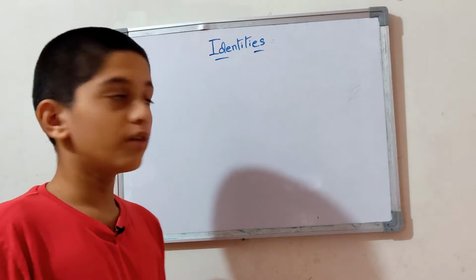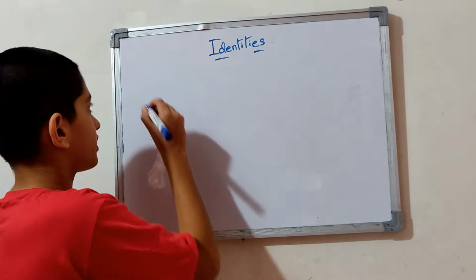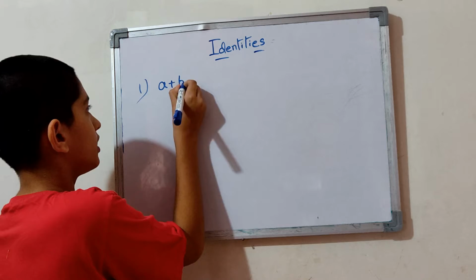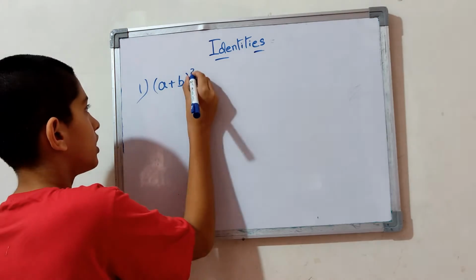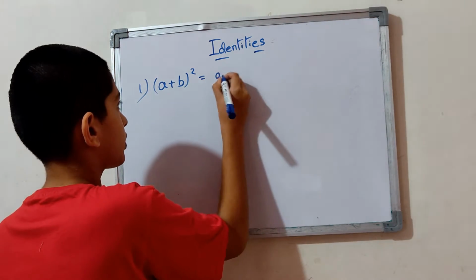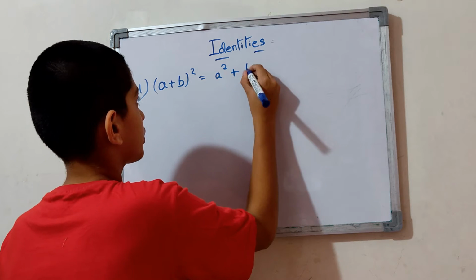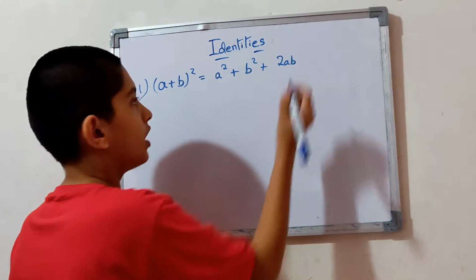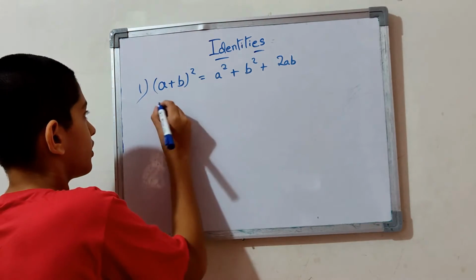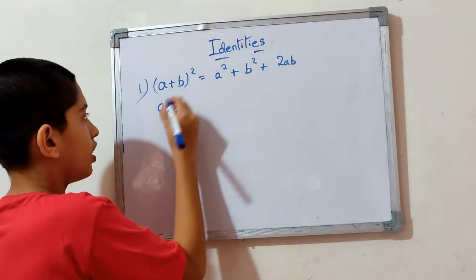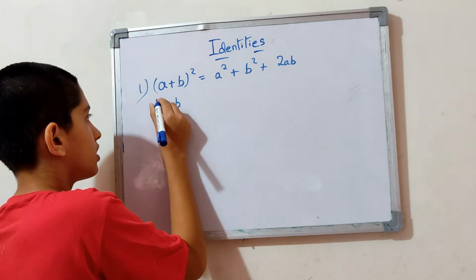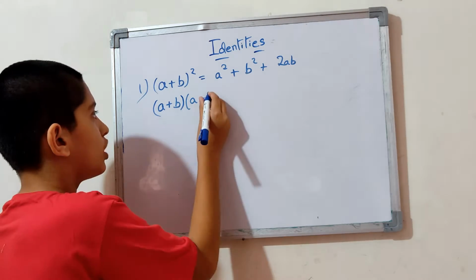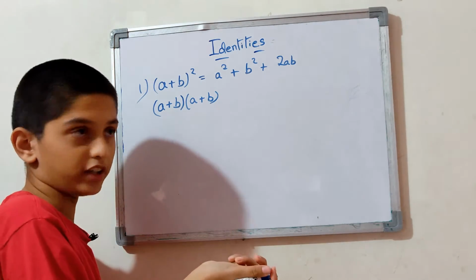In my last video, we had discussed some identities, like the first one being (a + b) the whole square is equal to a square plus b square plus 2ab. How did we get this? We got it from (a + b) whole square, which is (a + b) into (a + b) again, two (a + b)'s multiplied together.